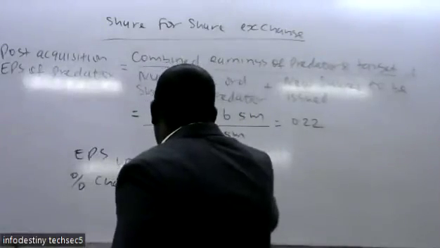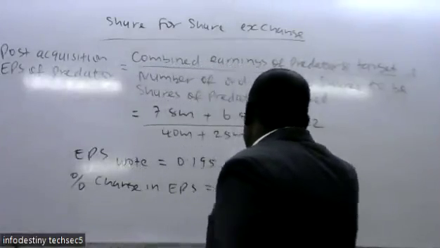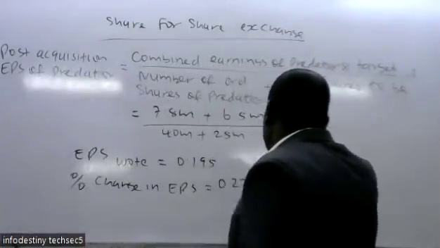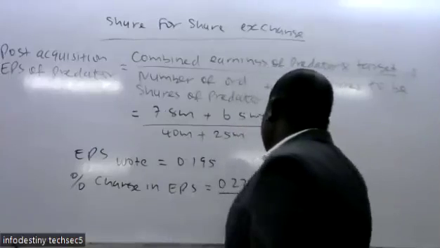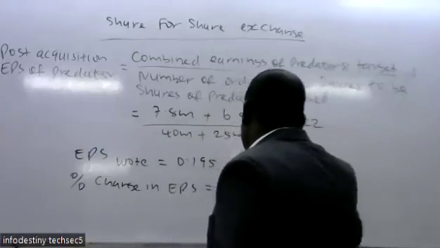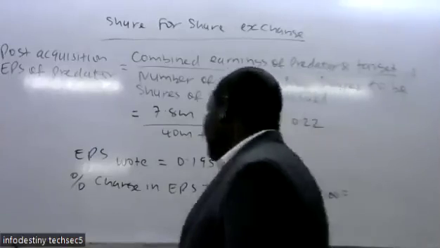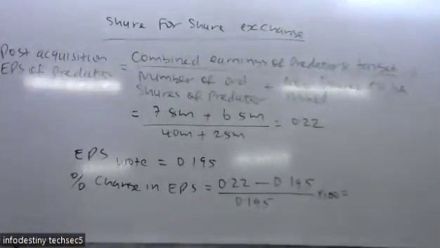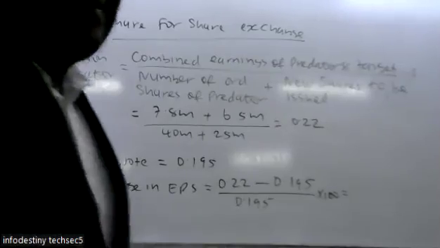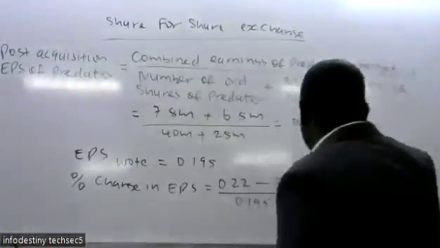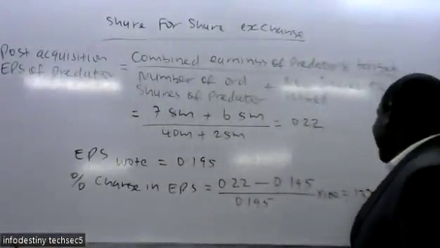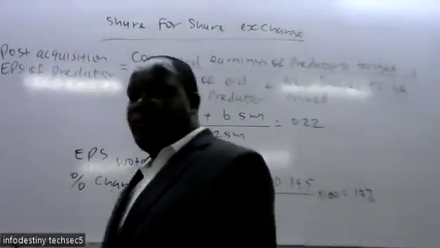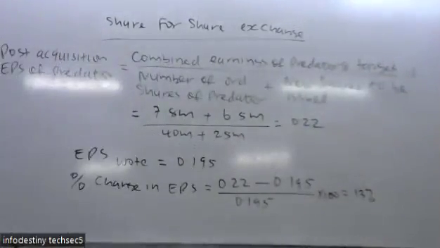So we take 0.22 minus 0.195, and divide by 0.195, because the one which was initially there becomes the benchmark. So confirm that earning per share has gone up by what percent? Roughly it is 13%. Yes, so he was correct on his prediction.